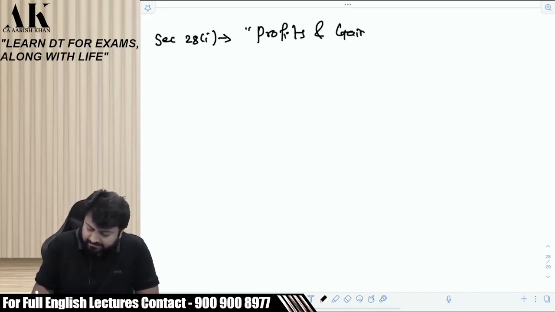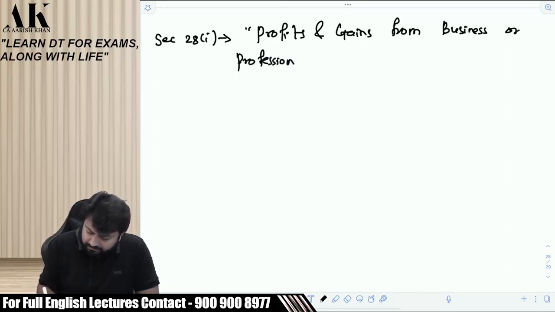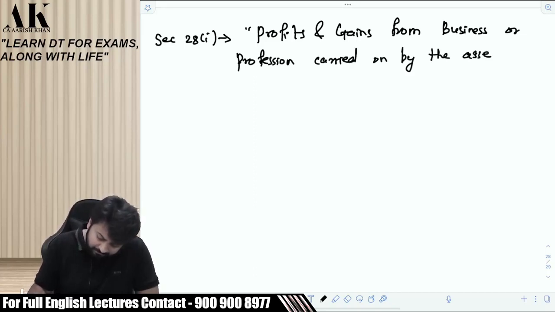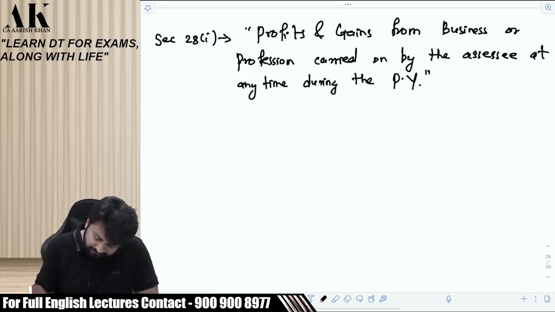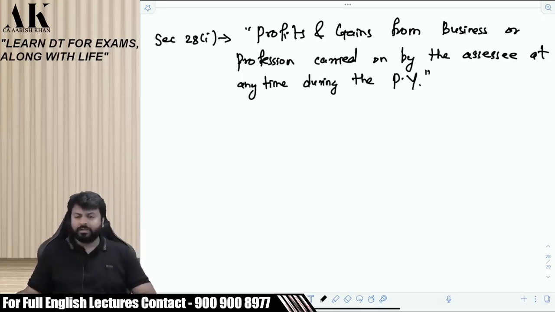Profits and gains from business or profession carried on by the assessee at any time during the previous year. That's it. Only this much is there in the law.